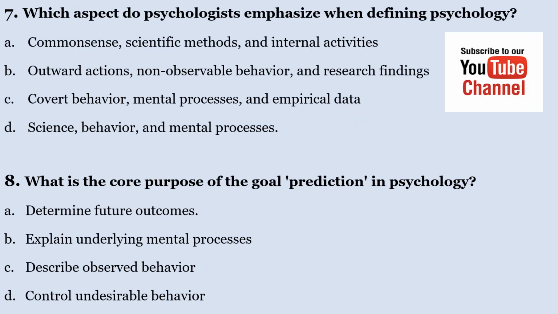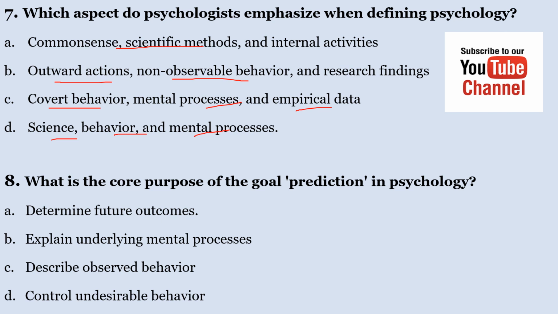Number seven, which aspect do psychologists emphasize when defining psychology? A. Common sense, scientific methods and internal activities. B. Outward actions, non-observable behavior and research findings. C. Covert behavior, mental processes and empirical data. D. Science, behavior and mental process.